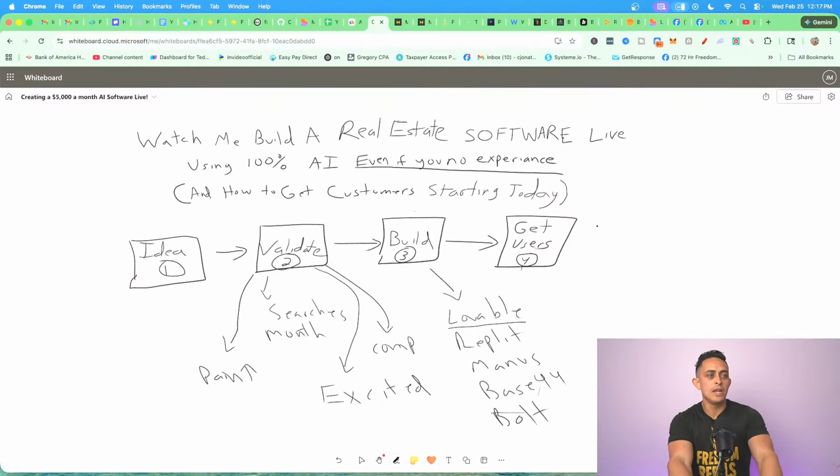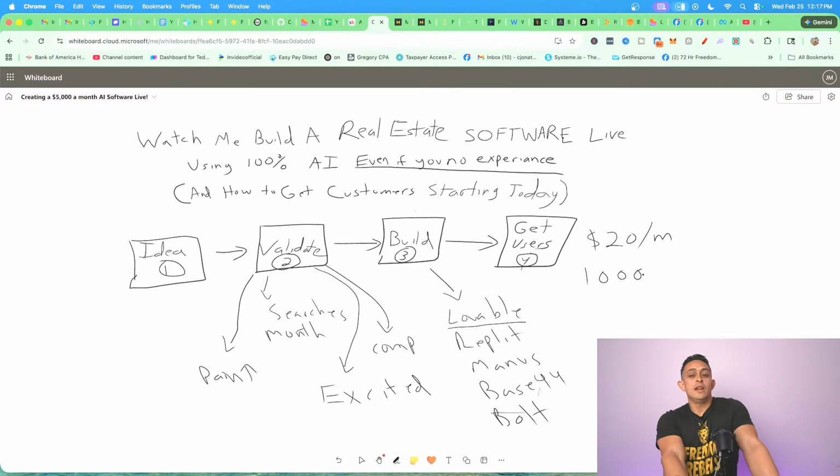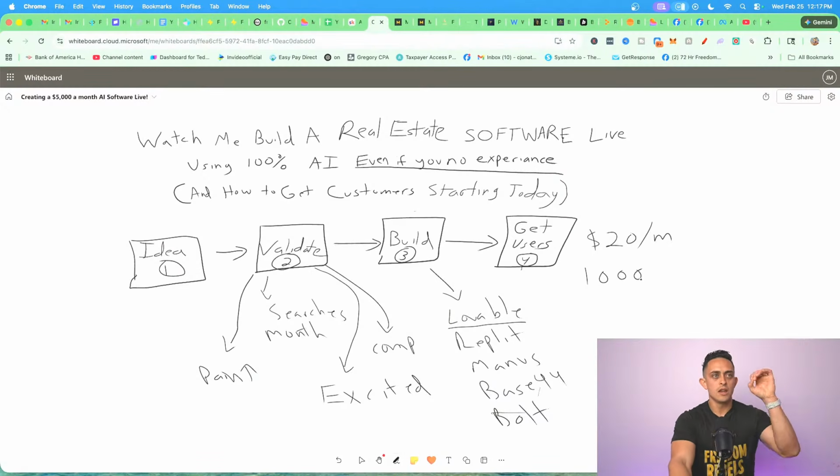Right. So for me, I was like, okay, if I charge, let's just say even $20 a month for my software, and I get 1,000 people, that's $20,000 a month, right? So that's kind of the goal. So you figure out the price of what you want to do, and then you kind of reverse engineer it, right? How many customers do I need to get that recurring monthly revenue? Okay. So that's where it gets really exciting.